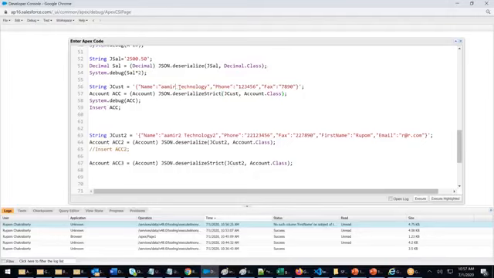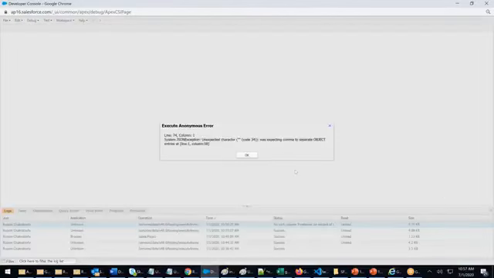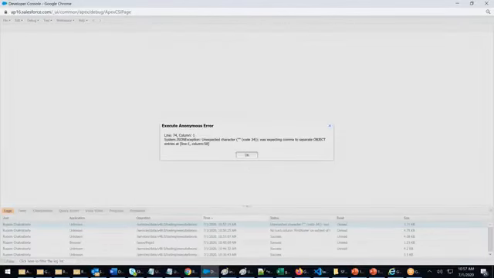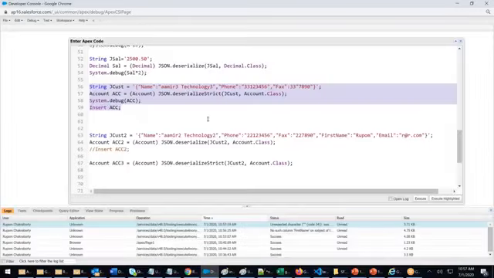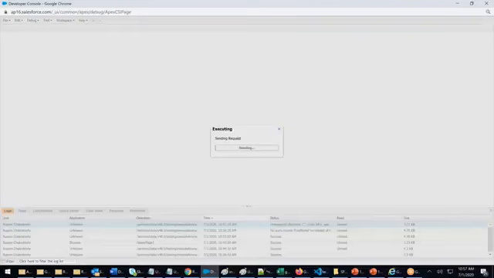Amit Technology, 3.3.3.3. Now you see that I've taken JSON.deserializeStrict. Execute highlighted. What happened? Unexpected error, comma missing. Line number 56. That's phone. Where is the comma missing? Oh, I've added 33 here. Done. Now you see, execute highlighted.